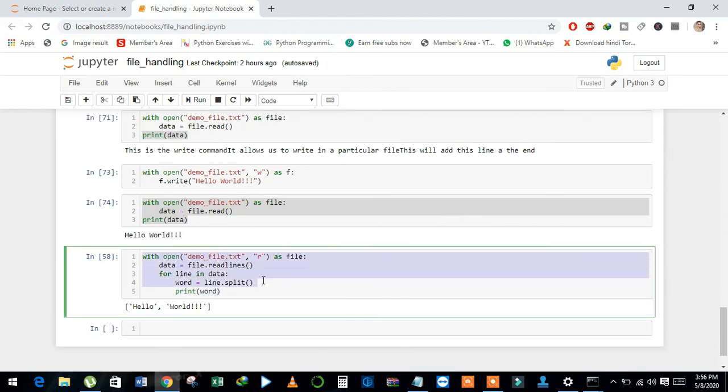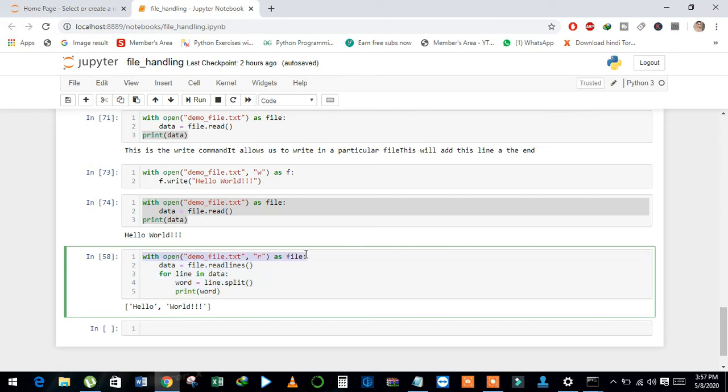If we want to access word by word data from each line, then we will get data using the readlines method, and then we just apply a for loop on each line, and then split the line with the dot split method.